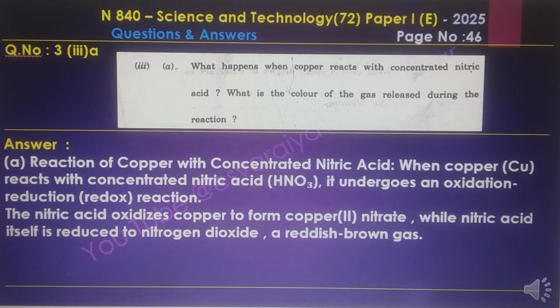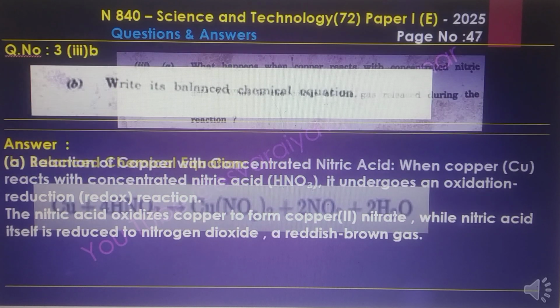Question number 3a, what happens when copper reacts with concentrated nitric acid? What is the color of the gas released during this reaction? When copper reacts with concentrated nitric acid, it undergoes an oxidation or redox reaction. The nitric acid oxidizes the copper to form copper(II) nitrate, while nitric acid itself is reduced to nitrogen dioxide. A reddish brown gas is formed during this reaction.